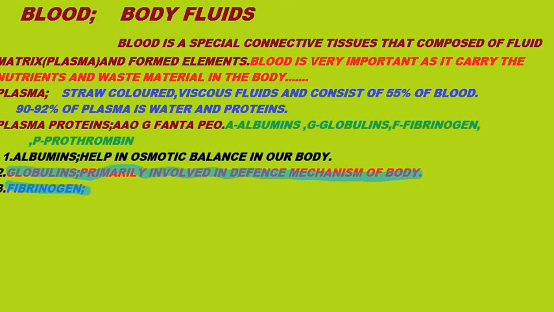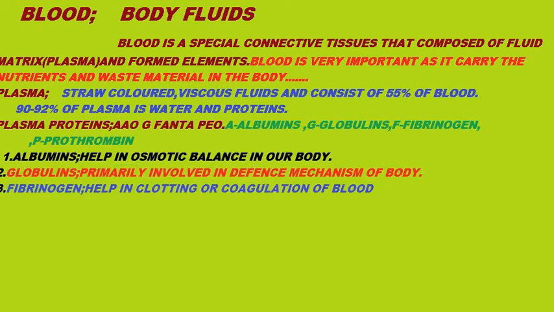Now the third plasma protein is fibrinogen. What is the function of fibrinogen? We have to know that fibrinogen is a plasma protein present in our plasma which helps in clotting or coagulation of blood. What does the term clotting or coagulation of blood represent?